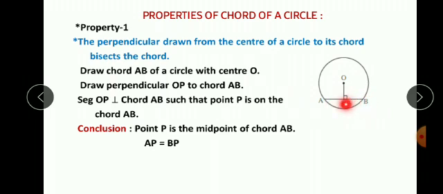Now as point P is on the chord AB, what will be the conclusion? Point P is the midpoint of chord AB. This means AP is equal to BP. Whenever P is the midpoint of this chord, AP is equal to BP. These two segments are equal.